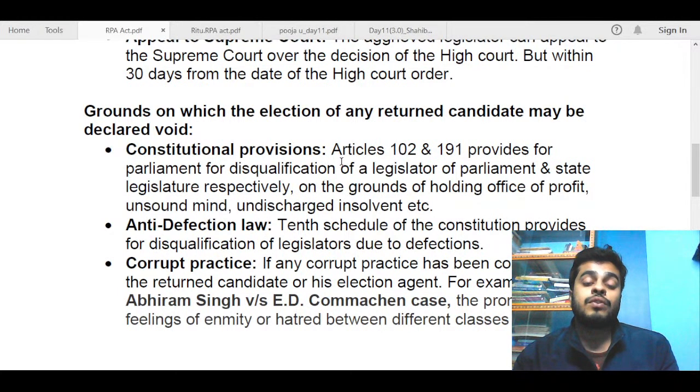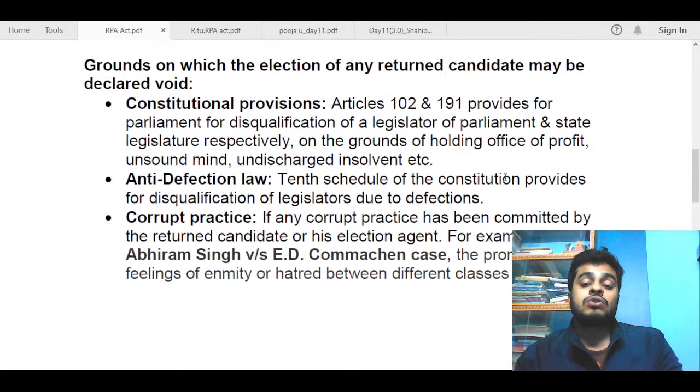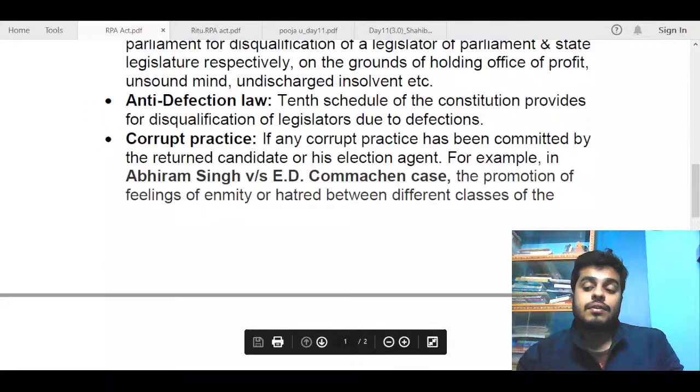So constitutional provisions are Articles 102 and 191. Again, writing articles will give you some marks, but you need not fret over that if you are missing one or two articles, that a lot of marks will be deducted. That is also not the case. If you can just mention that the Constitution also provides for disqualification, I think the examiner will consider that. So Articles 102 and 191 provide for disqualification of a legislator of Parliament and a state legislator respectively on the grounds of holding office of profit, and